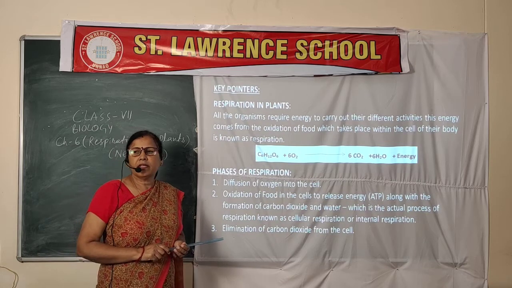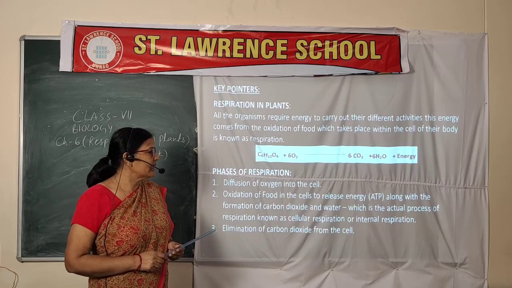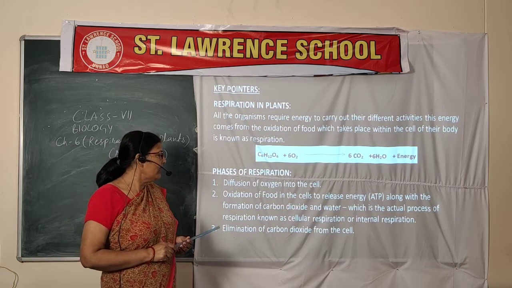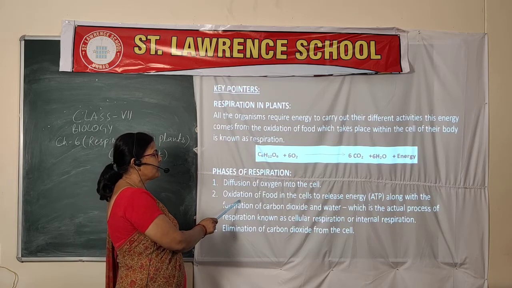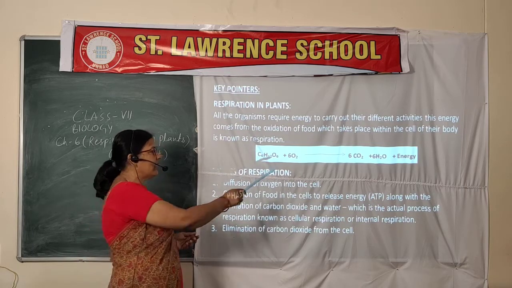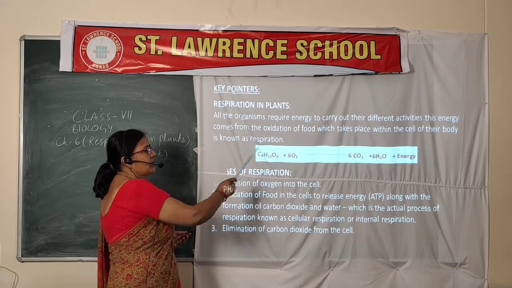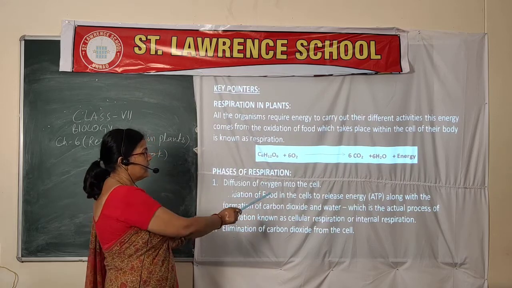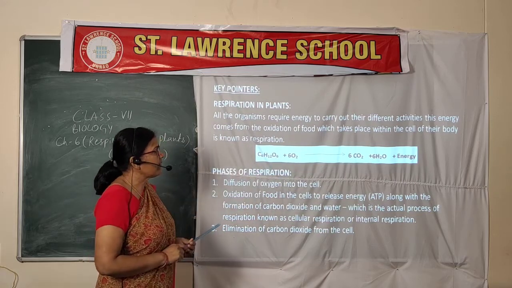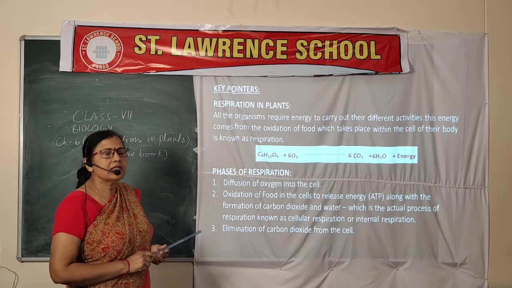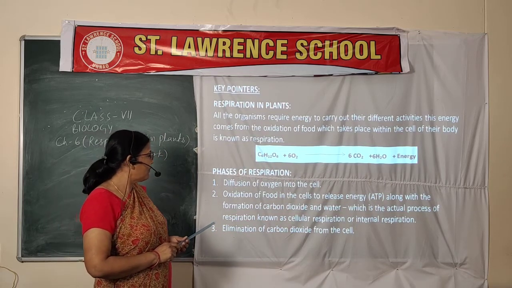Internal means it is performed inside the cell, in the mitochondria especially, and oxidation means addition of oxygen to the food molecule. Here, in the oxidation process, the end products are carbon dioxide, water vapor and energy currency in the form of ATP.